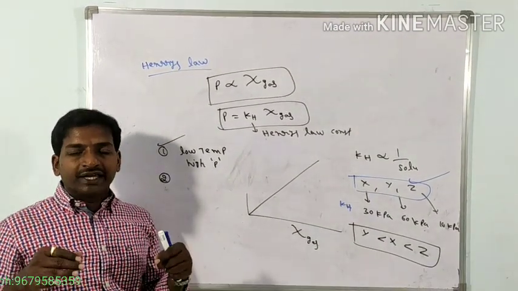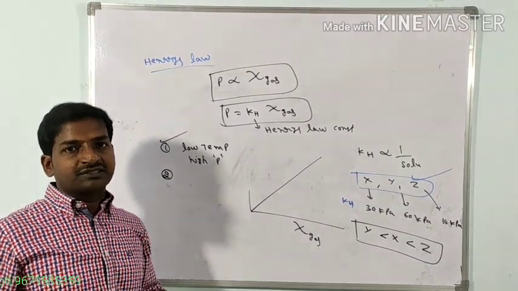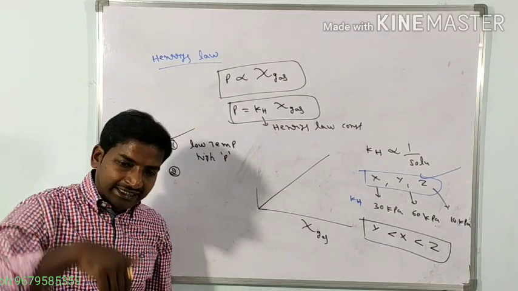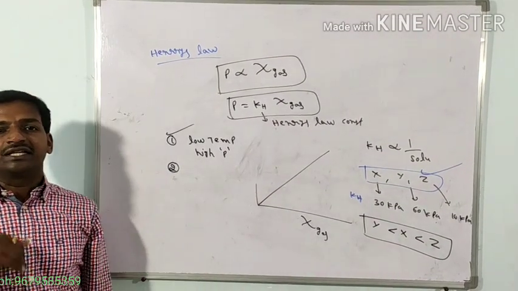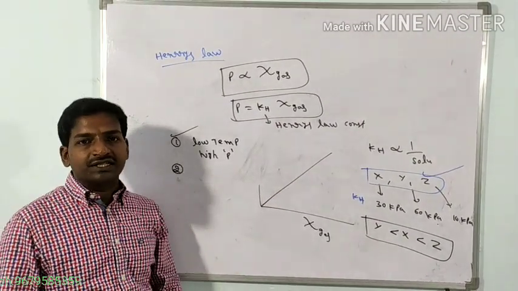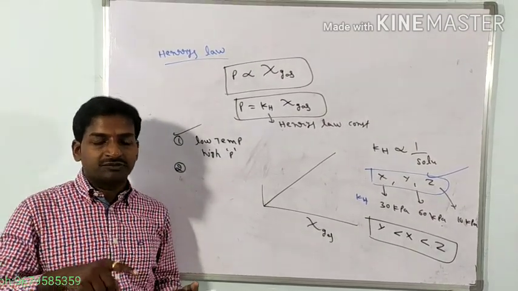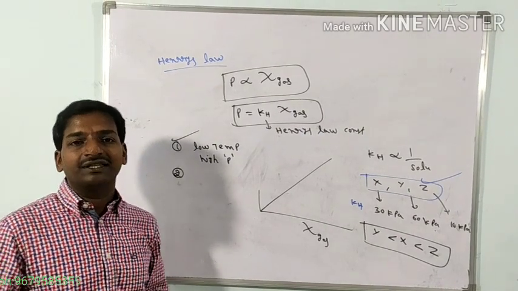If scuba divers are not wearing the oxygen cylinder when they go deep inside the water, then as we go to depth, the pressure increases. When the pressure increases, the soluble gases in water increase. Soluble gases here means oxygen and nitrogen.